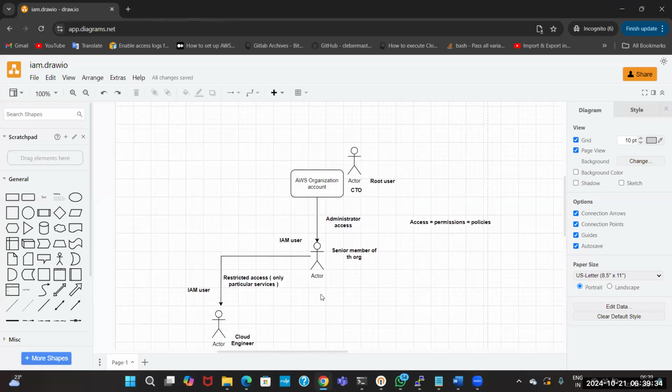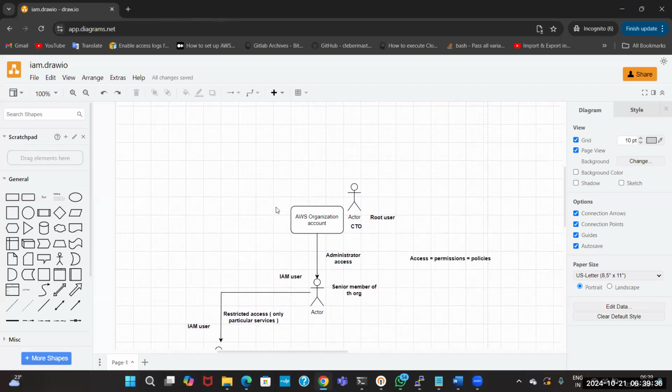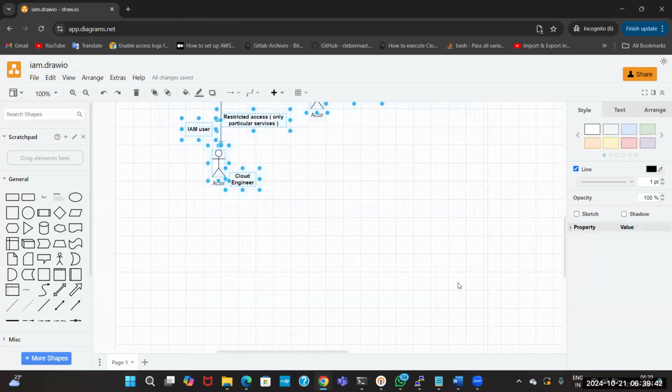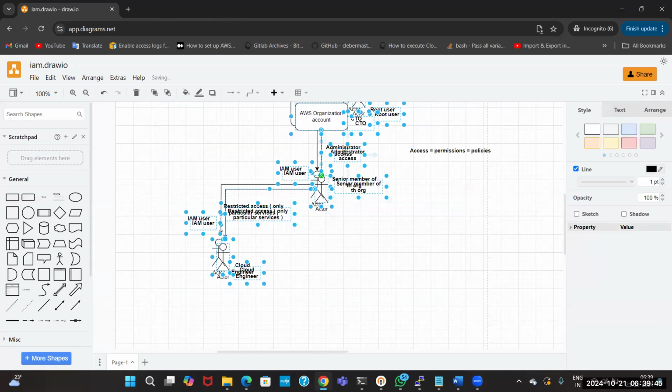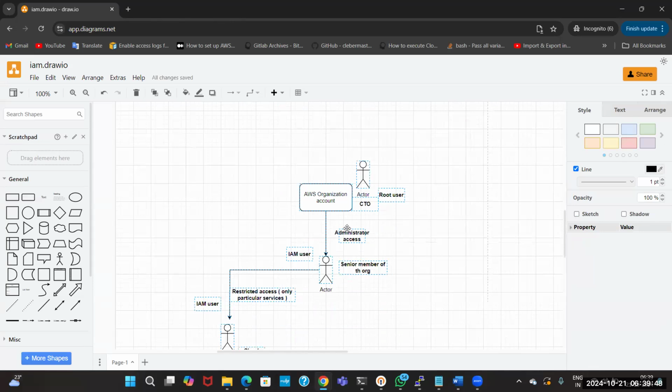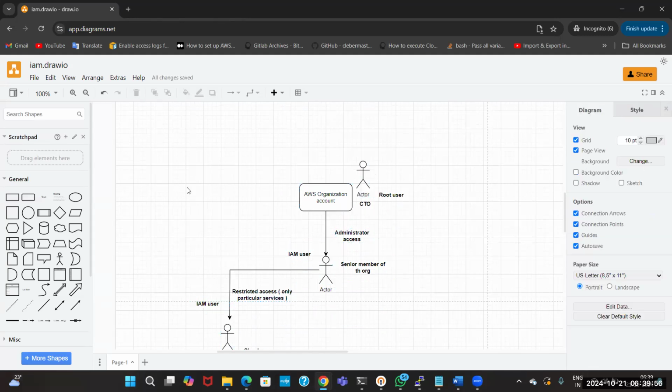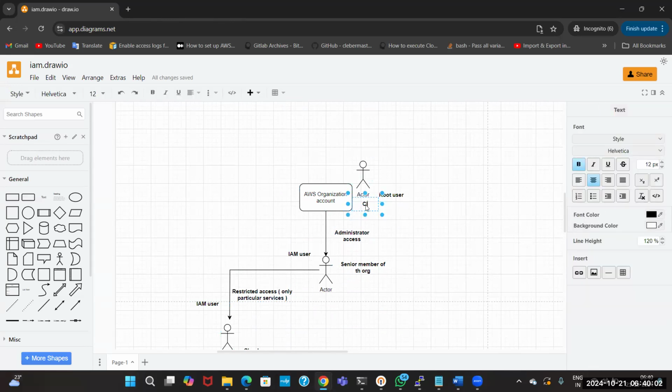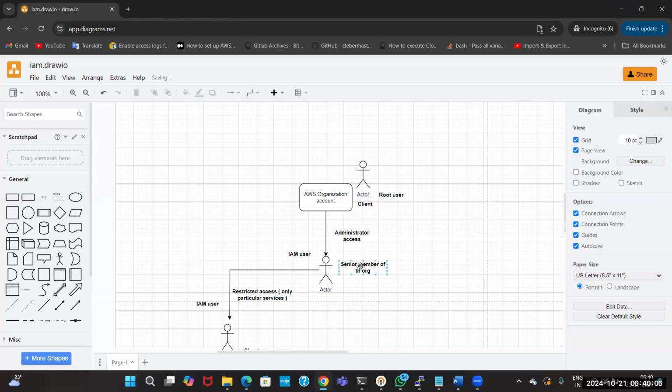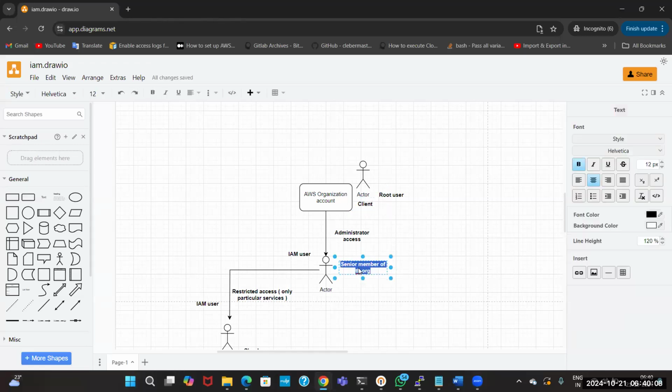Now let's take a scenario of the same thing happening in MNCs. What will happen in the MNCs? Now here in the place of the CTO, there will be a client, and in the place of the senior organization member, our company member will be like a project manager or a delivery manager or someone.